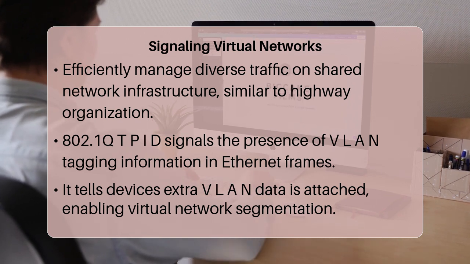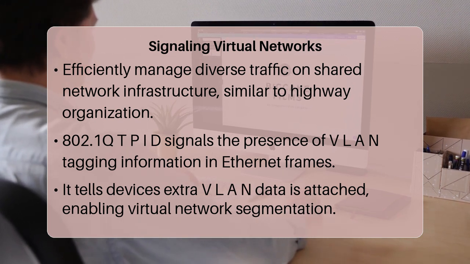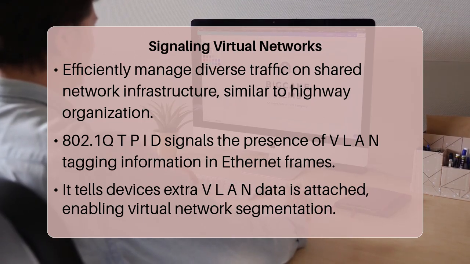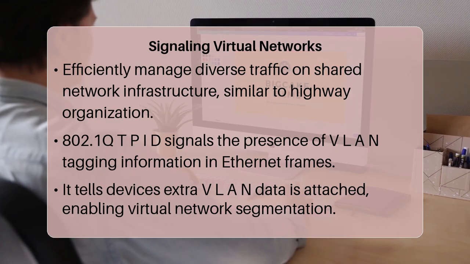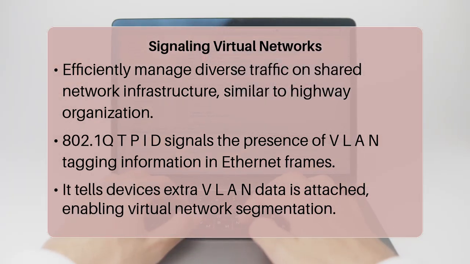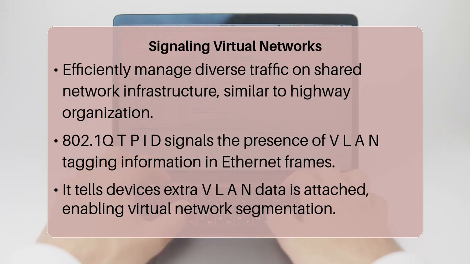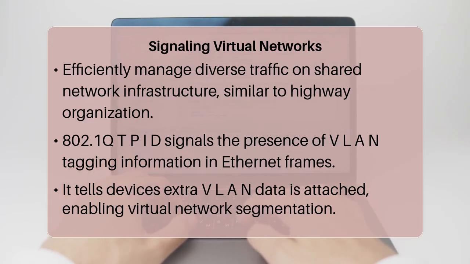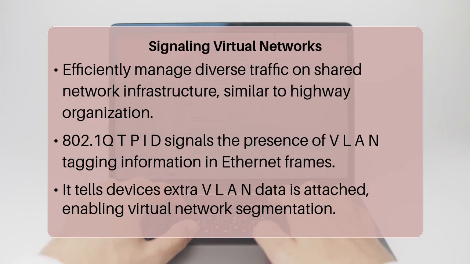The 802.1Q Tag Protocol Identifier, commonly known as TPID, is a crucial four byte field inserted into an Ethernet frame. Its primary role is to signal the presence of virtual local area network, or VLAN, tagging information. Essentially, it tells network devices that extra data specific to VLANs is attached, enabling the sophisticated segmentation of virtual networks.